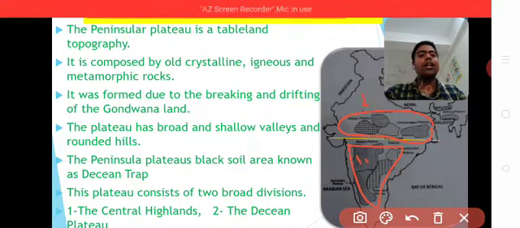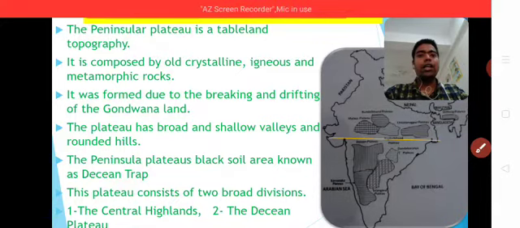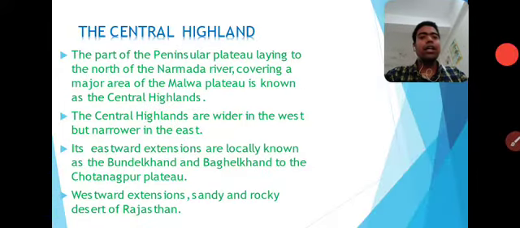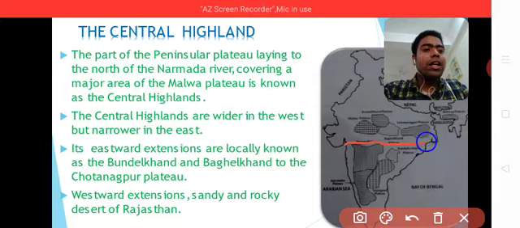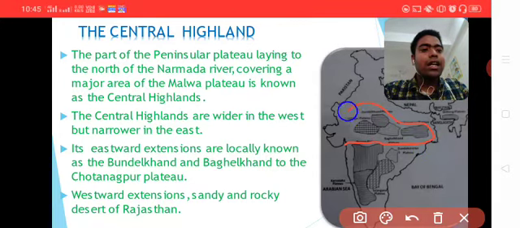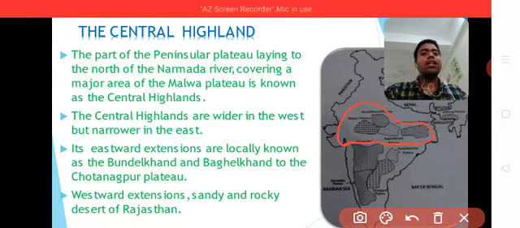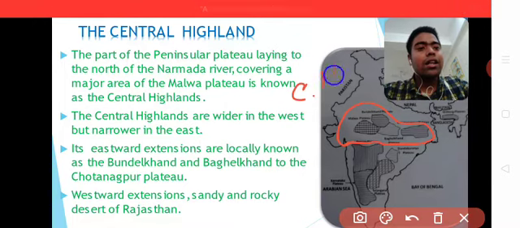Okay, so let's start the next topic, the Central Highland. What is Central Highland? The part of the peninsular plateau lying north of the Narmada river, covering the major area of the Malwa Plateau, is known as Central Highland. All of you know this area where the Narmada river spreads, covering the east side and western side. This whole area is known as Central Highland.